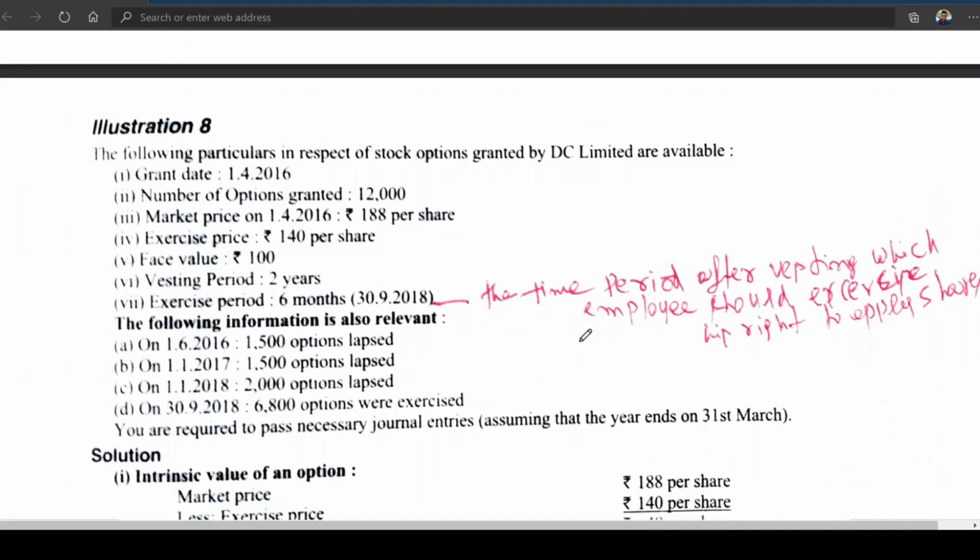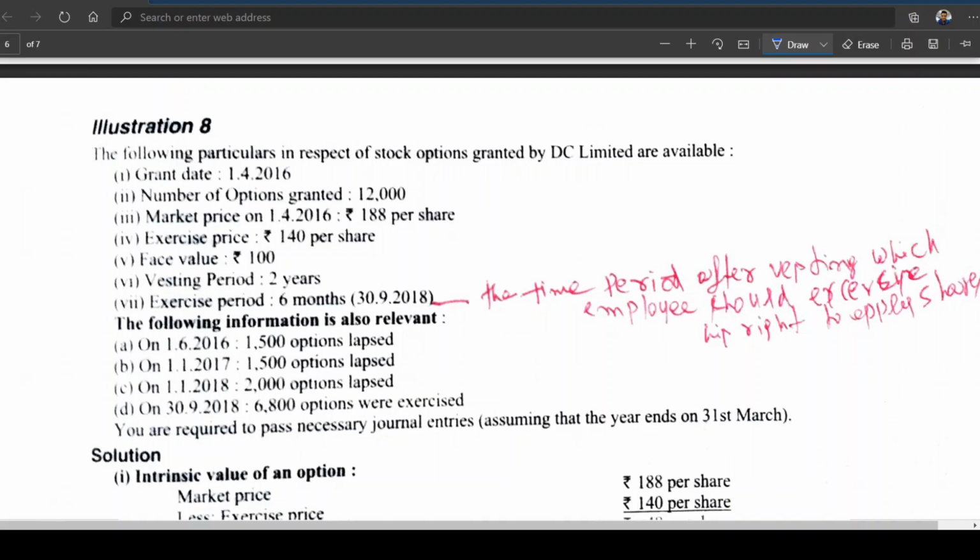Same problem as the previous one, but they have done it a bit differently. The procedure is a bit different. Working notes: the following particulars in respect of stock options granted by these limited are available. Grant date, number of options granted, market price 188, exercise price 140, face value 100, vesting period 2 years, exercise period 6 months. I told you, no, after completion of vesting period.